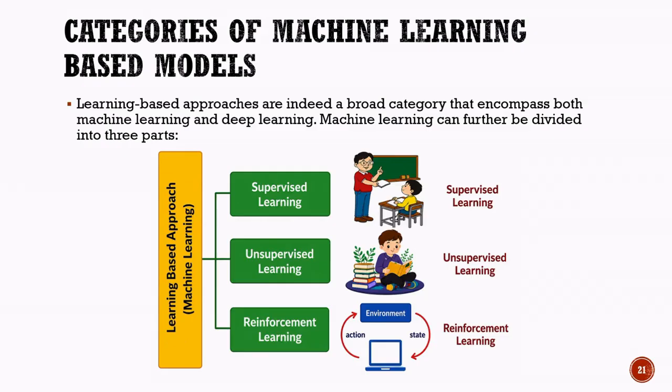The third category is reinforcement learning. In this approach, the model learns through trial and error. It performs actions, receives rewards for correct decisions and penalties for incorrect ones, and gradually learns the best way to achieve a goal. As shown in the diagram, these three categories form the foundation of machine learning. Each category uses a different learning method and is suitable for different types of problems. In the next few sections, we will explore each of these machine learning models in detail and understand how they are used in real-world applications.